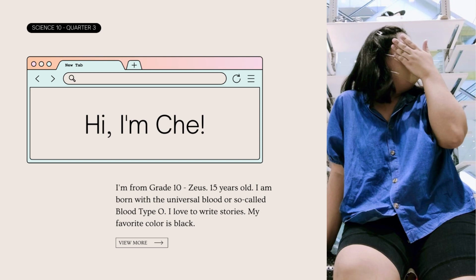15 years old, I am born with a universal blood or so-called blood type O. I love to write stories. My favorite color is black.